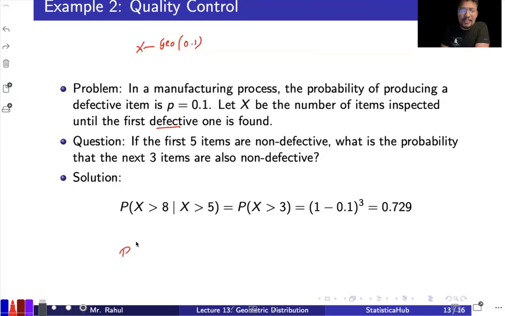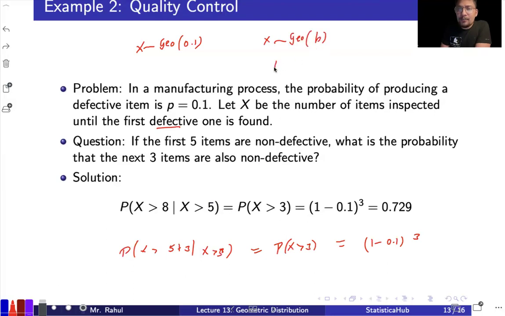Also very simple: probability X is greater than 5 plus 3, given X is greater than 5. That is simply probability X is greater than 3, and I get (1 minus 0.1) raised to the power 3. Just remember this property: if X follows geometric with P, then probability X is greater than some number K is (1 minus P) raised to the power K, and probability X is less than or equal to K is 1 minus (1 minus P) raised to the power K. Just remember this CDF form, it will be required.